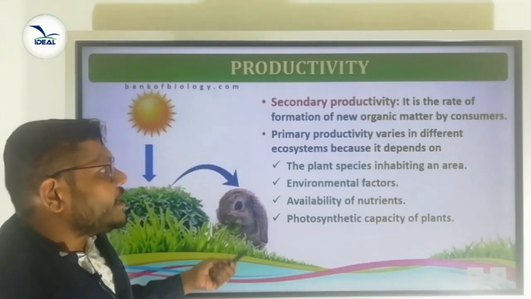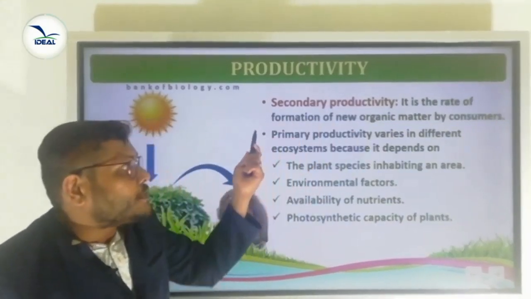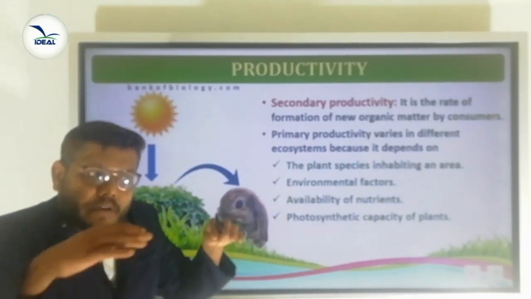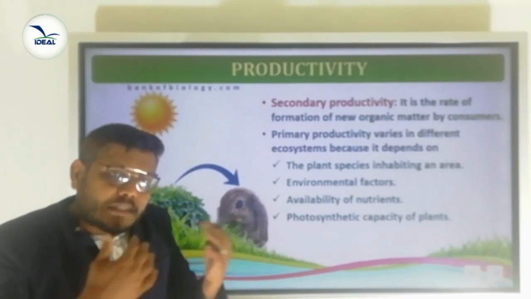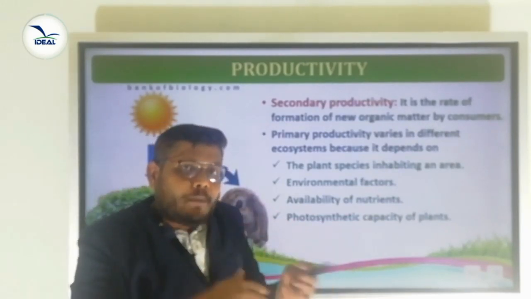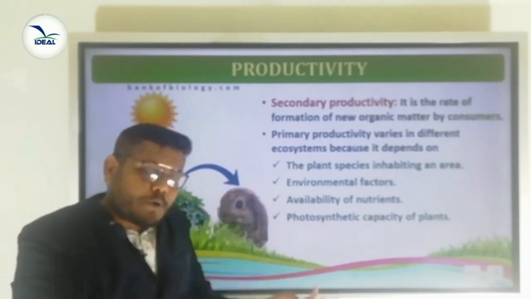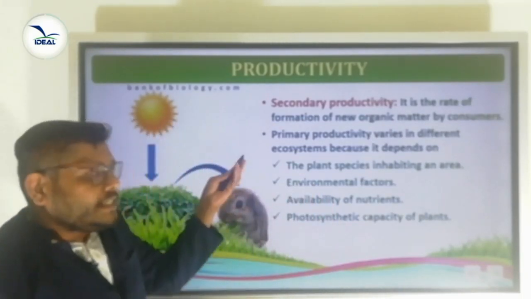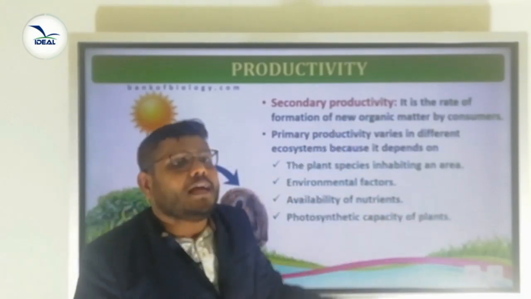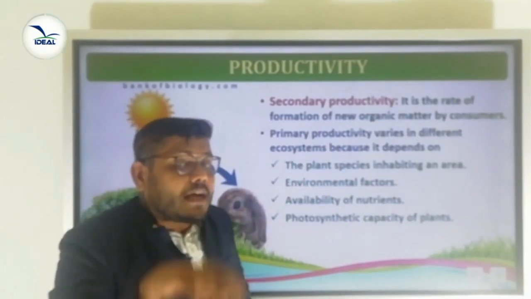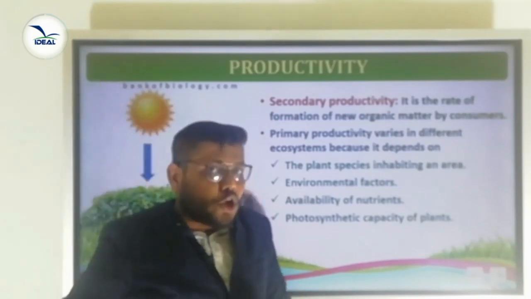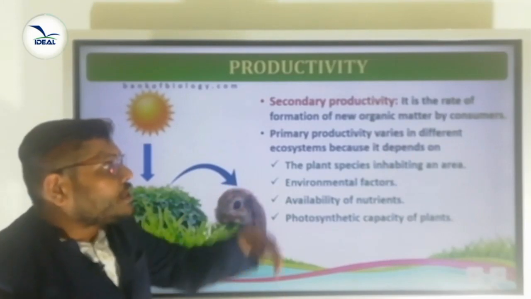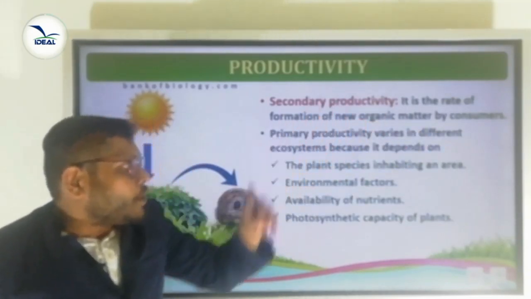The next one is secondary productivity. It is the rate of production of new organic matter by consumers. With the help of sunlight, the green plants synthesize their own food material. At that time, the amount of organic matter produced is called primary productivity. Then secondary productivity means what? It is the rate of formation of new organic matter by consumers. We can say it is the consumption of autotrophs by heterotrophs. At that time, the amount of organic matter produced is called secondary productivity.